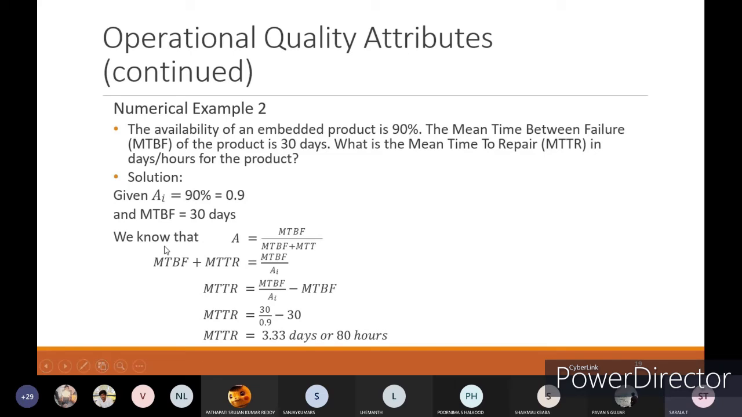What you can take is, if the availability is 90%, you can consider it as 0.9, and the mean time between failures is 30 days, then that can be written as 30 divided by 0.9 minus 30. Whatever the numerator is there, that we have replaced with the denominator, and MTTR we have to find out. MTBF I am shifting, then 30 by 0.9 minus 30, you will get 3.33 days or 80 hours with respect to mean time to repair.